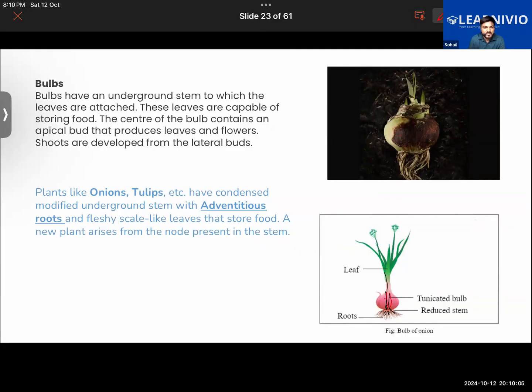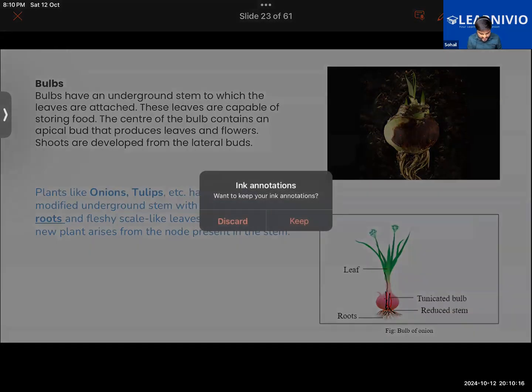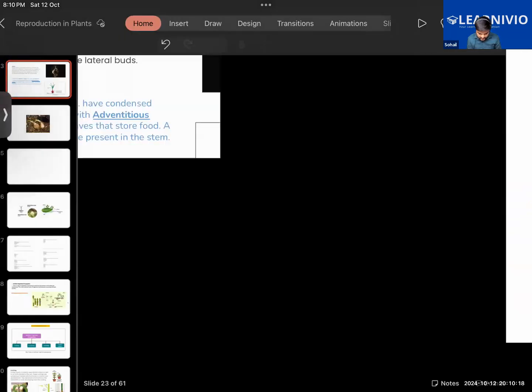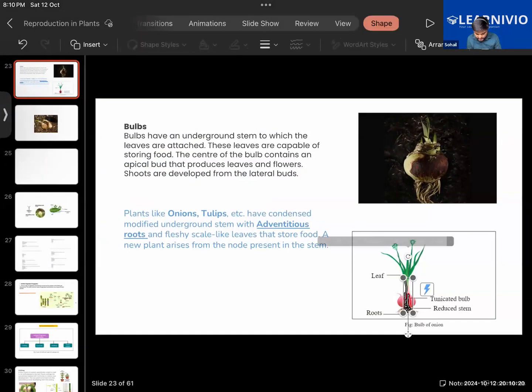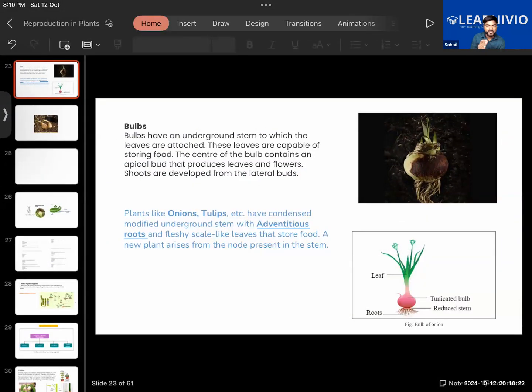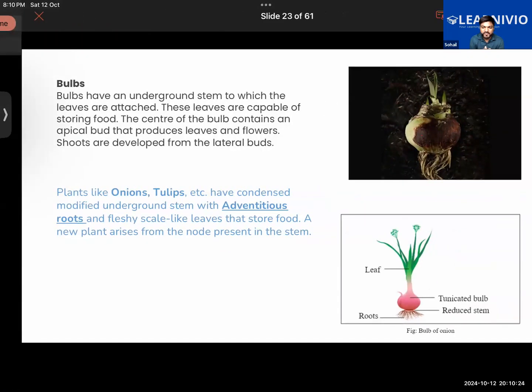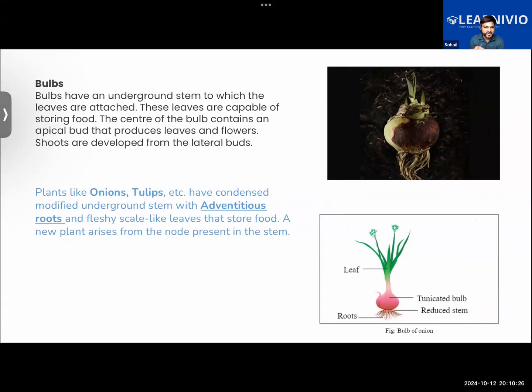Now we have the example of the bulbs. Bulbs are basically underground stems to which the leaves are attached. Now, if you were to look at the structure of the onion, when we cut the onion from the middle, you will find a central structure inside it. You might have seen that tough central structure inside the onion.